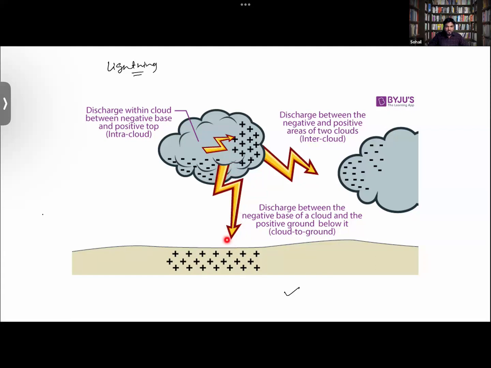It has to go somewhere. So where will it go? The negative charge will obviously be attracted towards the positive charge. That's why the lightning strikes the earth.